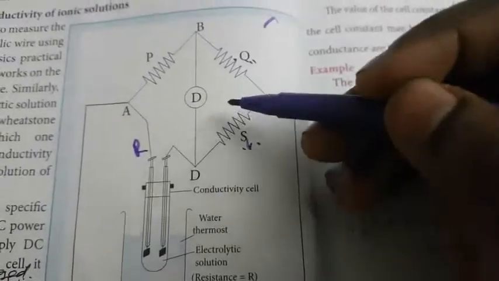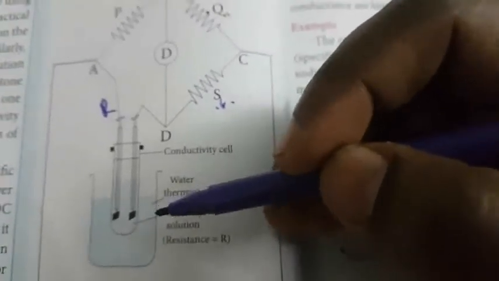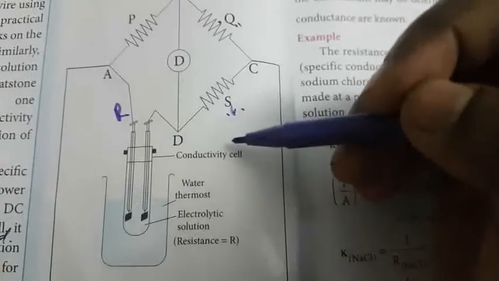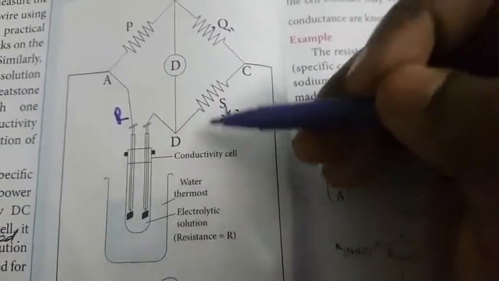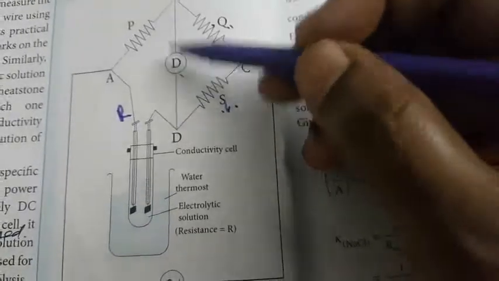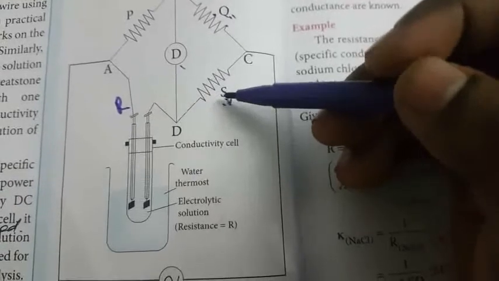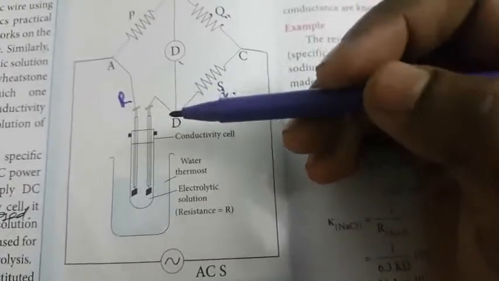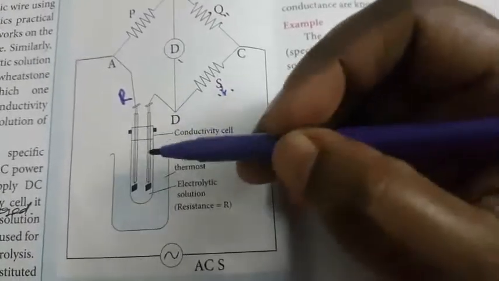Suppose we apply DC, direct current, what will happen? The electrolytes will completely dissociate, and we cannot measure the conductivity of the ionic solution. That is the reason we apply only AC current. So this Wheatstone bridge is constituted of known resistances P and Q; S is the adjustable resistance of the cell, and R is the unknown resistance. These are the AC source connected between the junctions.